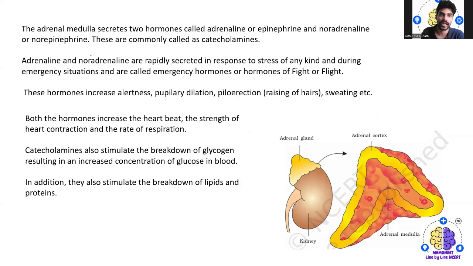Right. So the adrenal medulla secretes two hormones, which are called adrenaline or epinephrine, and noradrenaline or norepinephrine. These two are commonly called catecholamines. Adrenaline and noradrenaline are rapidly secreted in response to stress of any kind and during emergency situations, so they are called emergency hormones or hormones for fight and flight. These hormones increase alertness,